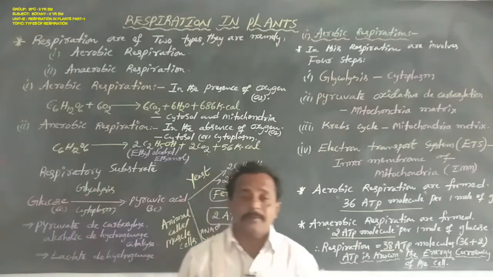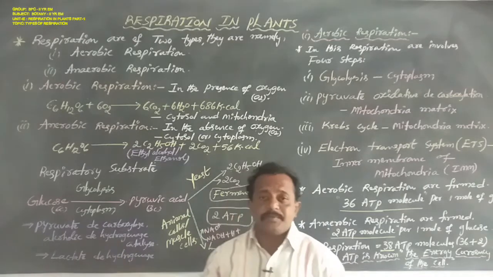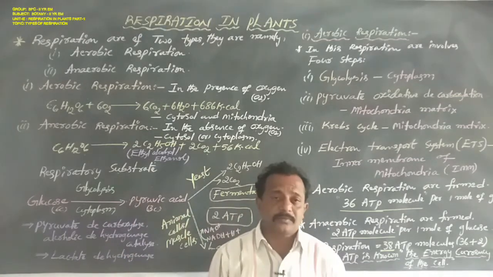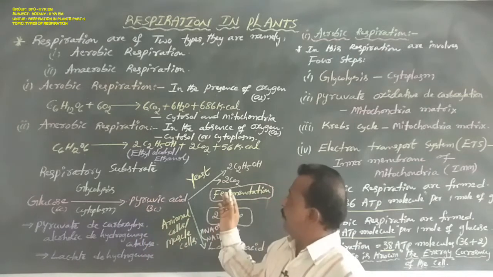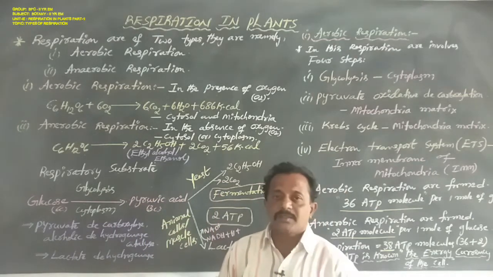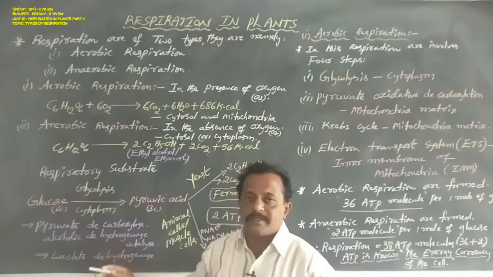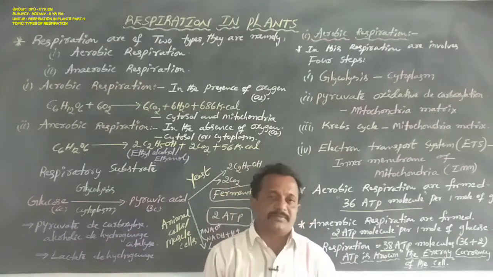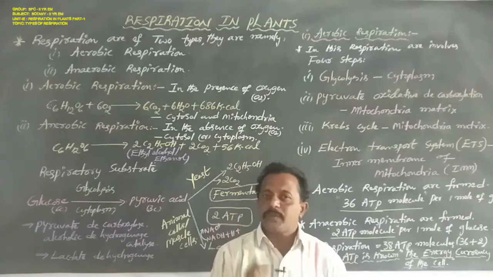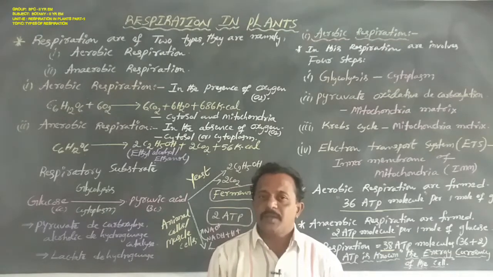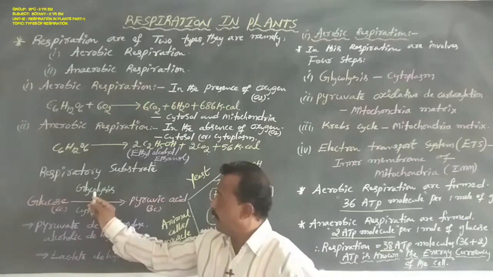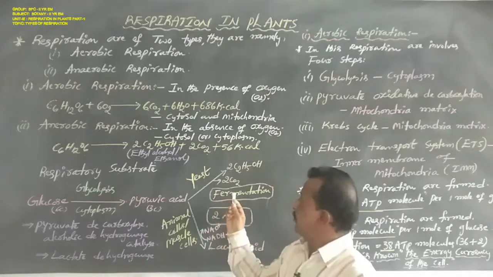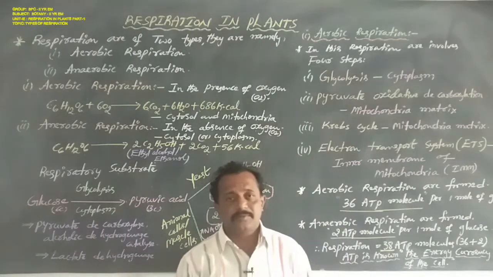Anaerobic respiration takes place in 2 steps. First step is glycolysis, second step is fermentation.